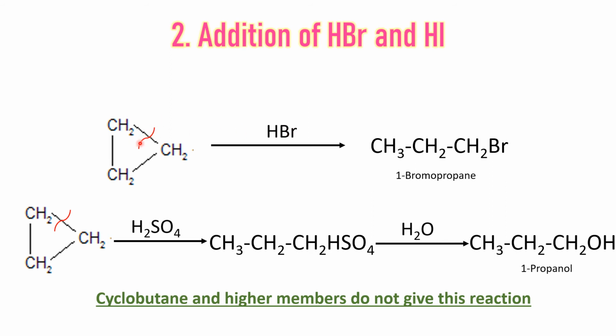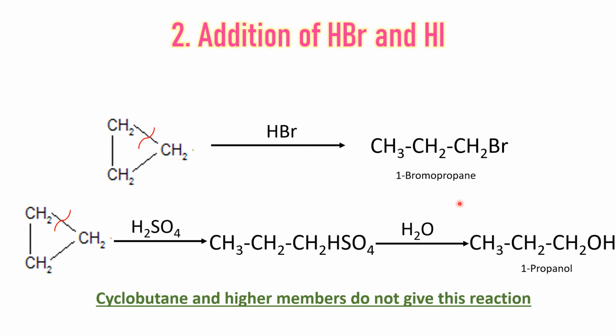So if this sigma bond is breaking, hydrogen will go to either of them. Suppose it goes here, Br will be added over here. So ultimately it is getting added to the carbon atoms which are at the terminus. So here we will get 1-bromopropane.